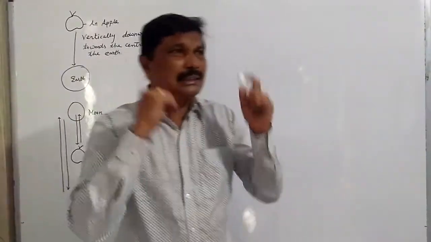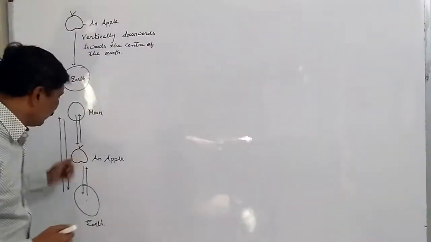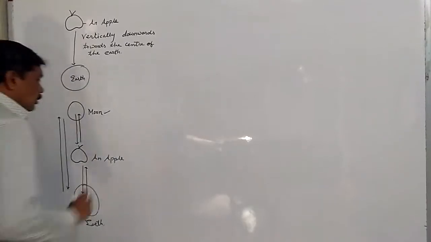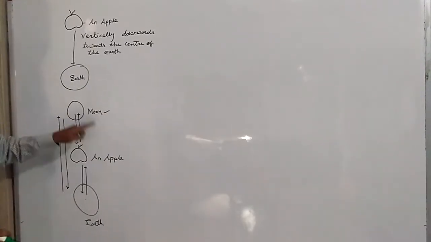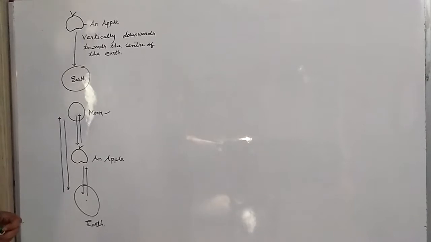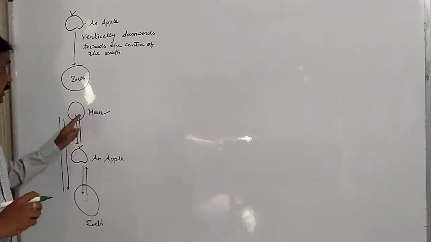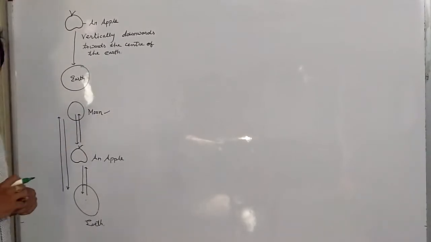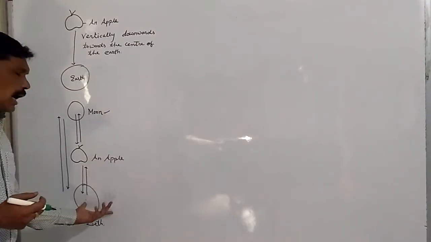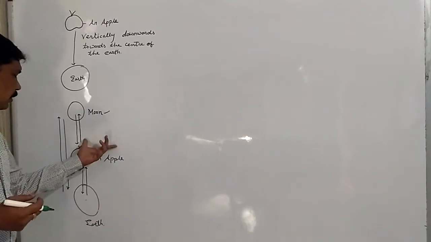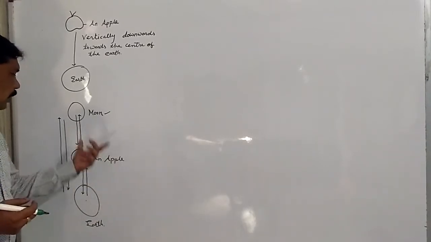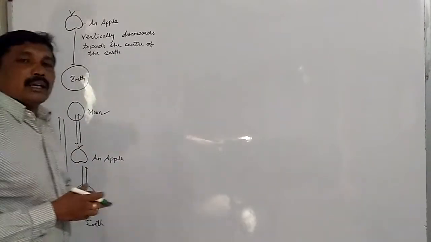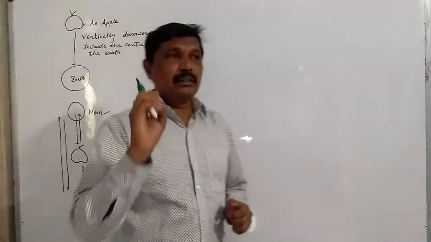Second, he also considered two things. Apple falling on the earth. Apple is being attracted by moon also, but the apple is not moving towards the moon. The reason behind it is the distance, the distance between two bodies. Apple is close to the earth, and therefore the effect of apple falling was seen towards the earth, not towards the moon.